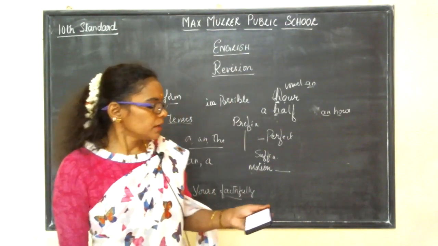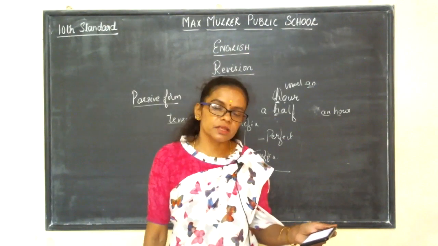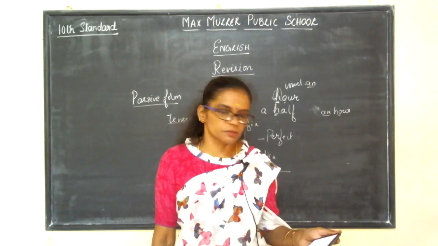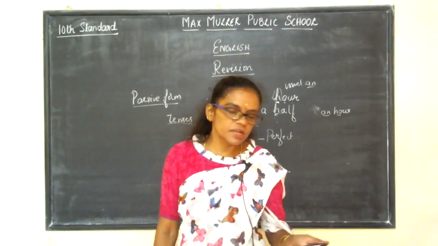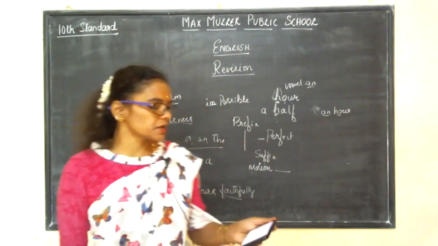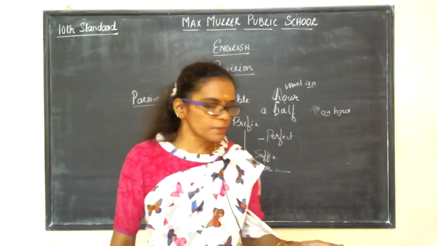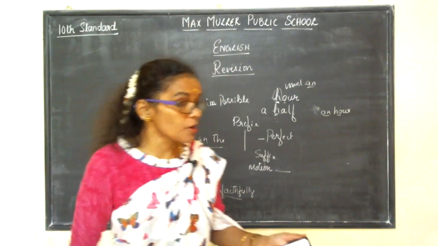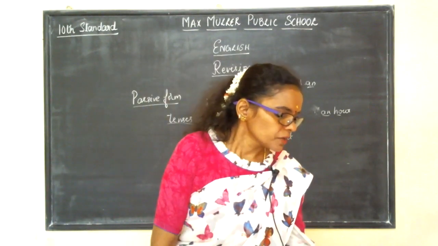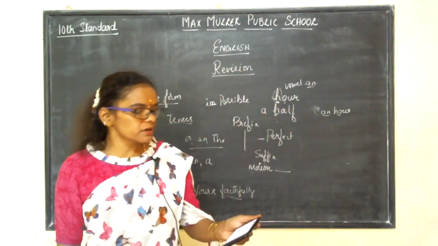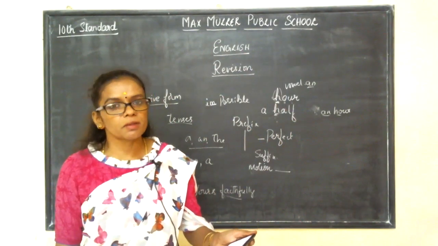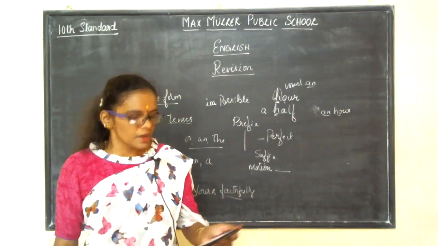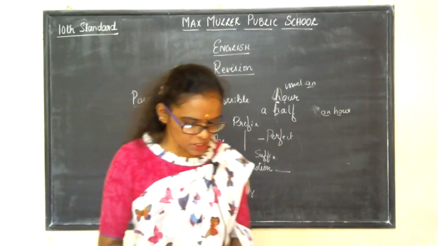Next one. "It droppeth." Remember this sentence? Shakespeare's Quality of Mercy, right? The poem written by William Shakespeare, that is the sentence taken from the poem. It droppeth, complete the sentence. The appropriate option to complete this line of the poem, the first line here is, "It droppeth as the gentle rain from heaven." Remember, right? C option is the right one. Okay, that will be the answer. You have to shade that option.